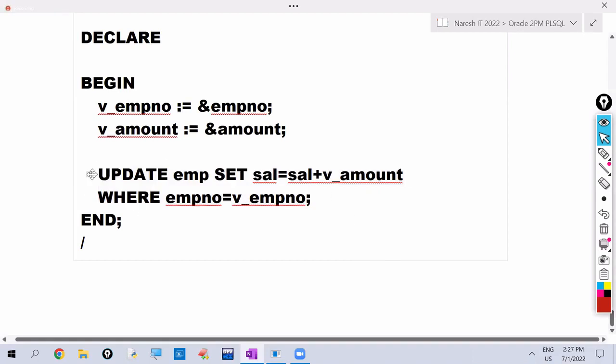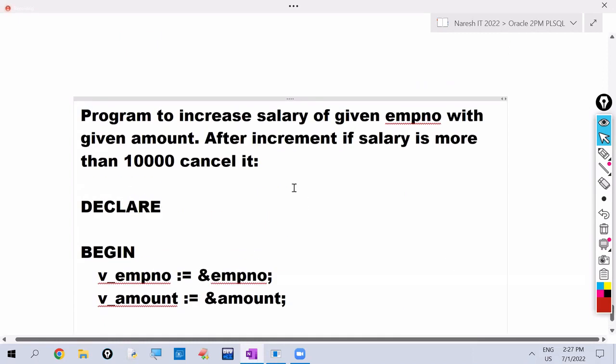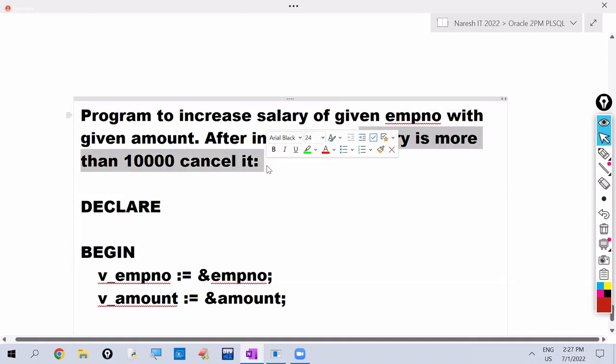If you want to save this action, which command do we use? Commit. If we want to cancel this action, which command do we use? Rollback. What is our requirement now? After increment, if salary is more than 10,000, cancel it. Otherwise, save it.